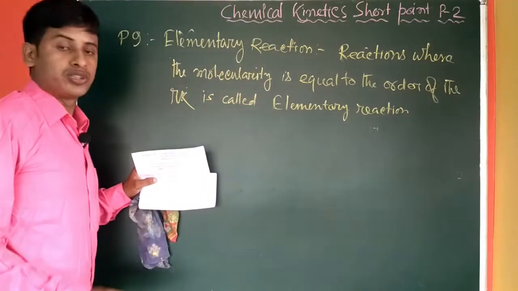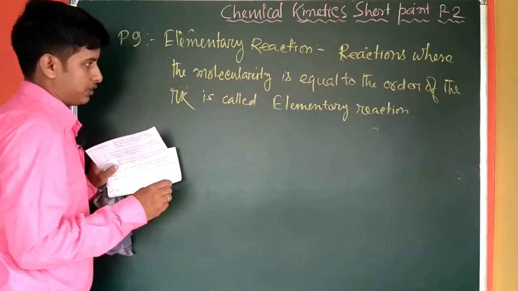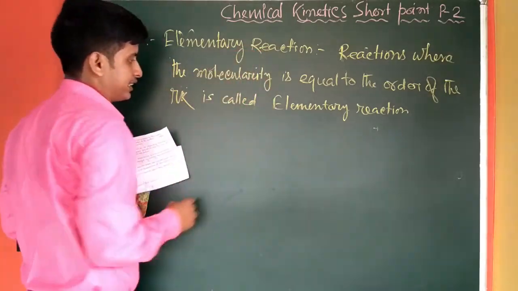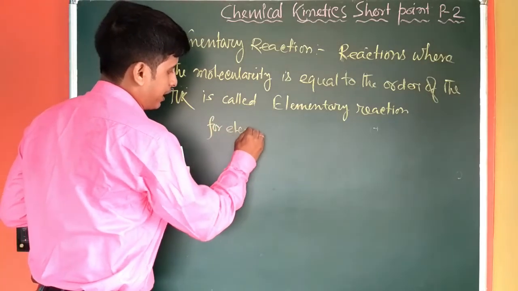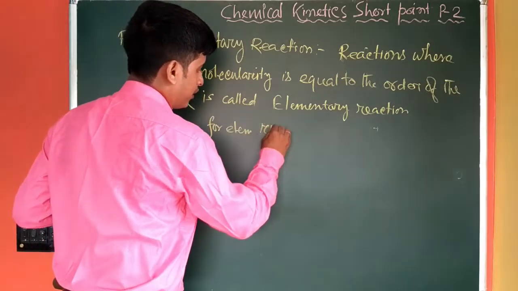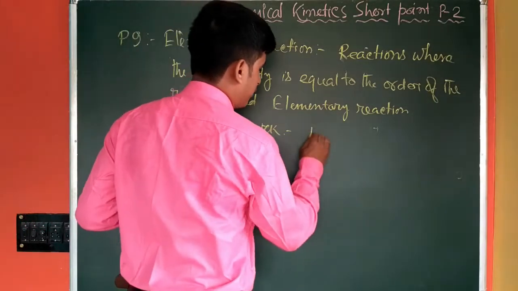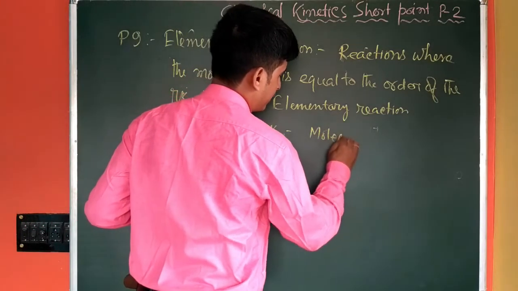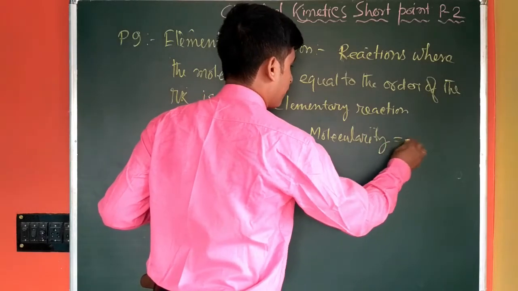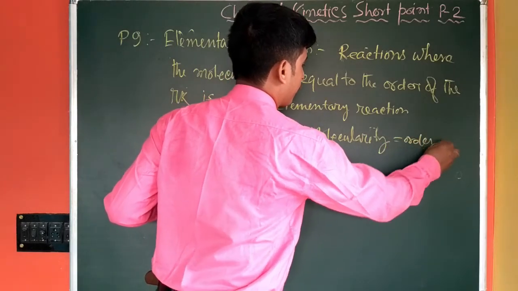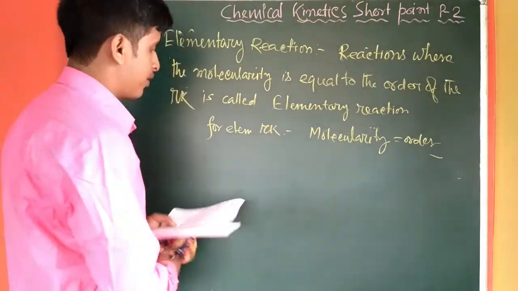Okay, so the most important conclusion for the elementary reaction is that molecularity is equal to the order.